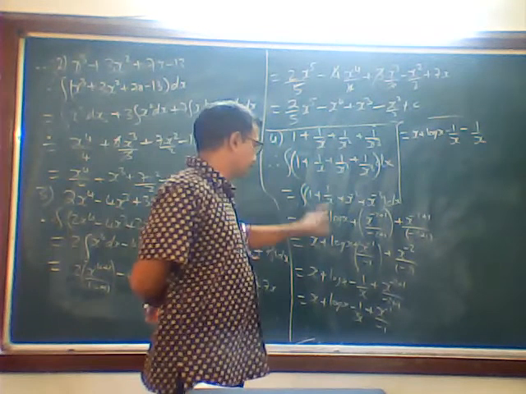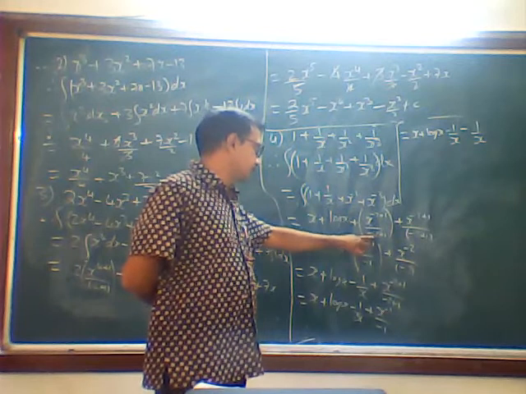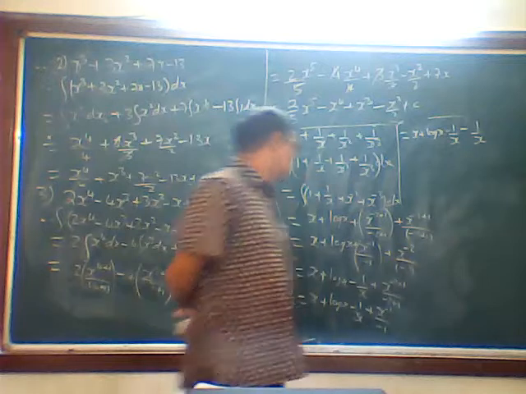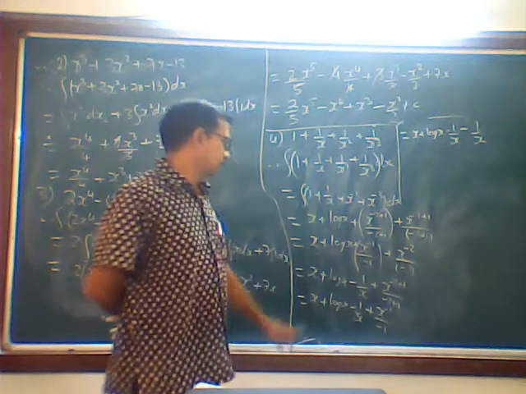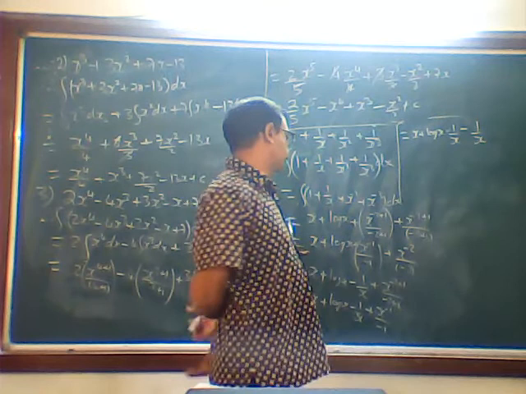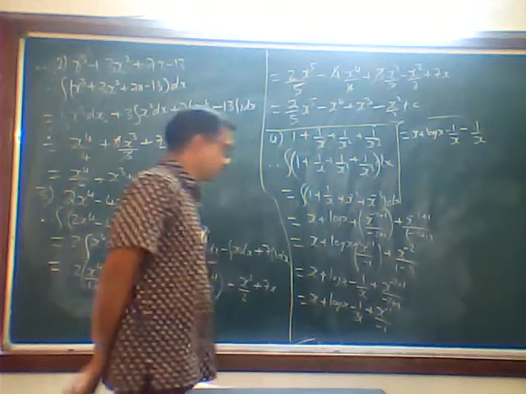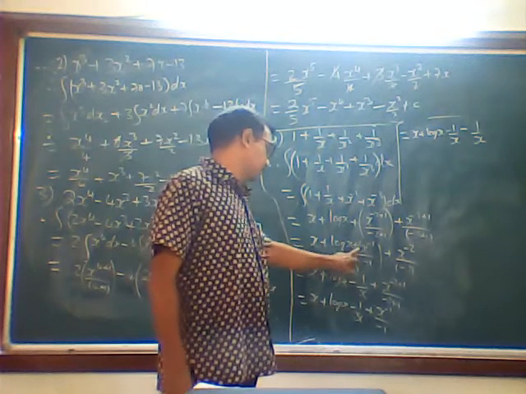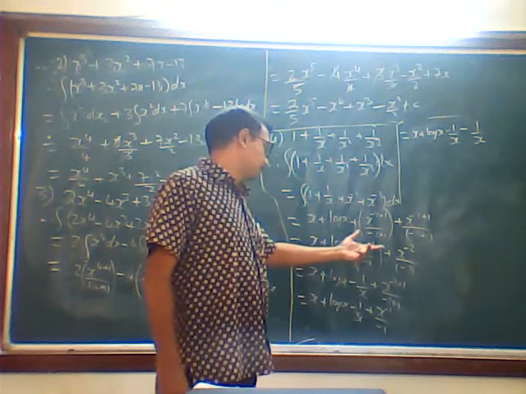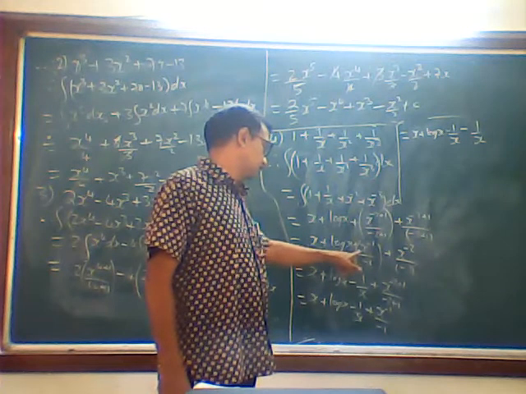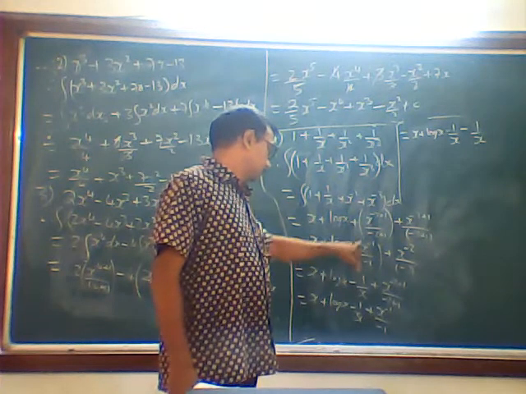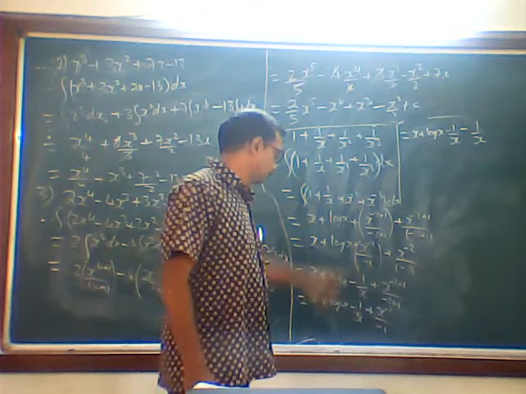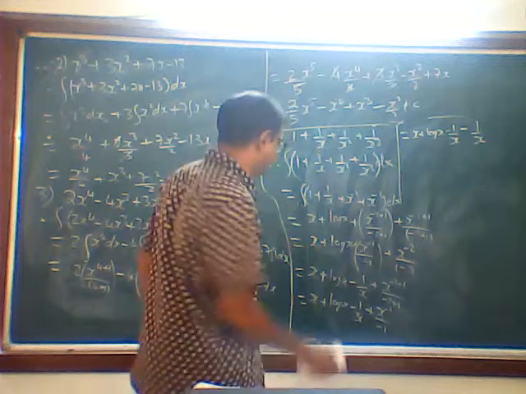This is minus 2 plus 1 divided by minus 2 plus 1, plus minus 3 plus 1 divided by minus 3 plus 1. And that is what I am getting: x plus log x plus x raised to minus 1 divided by minus 1 plus x raised to minus 2 divided by minus 3. So x as it is plus log x as it is. This will come down as 1 upon x. Minus 2 plus 1 is minus 1, minus 2 plus 1 is minus 1. Okay? Now this plus is there, right? It is not visible, so I will write it properly.